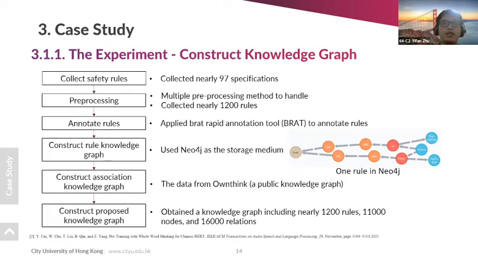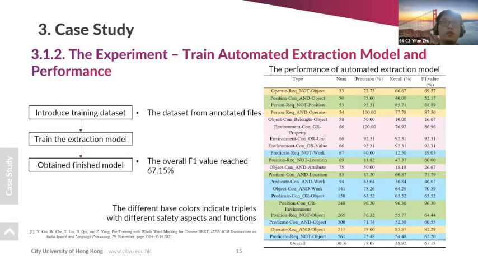Then we use the data from OnSync to construct the association knowledge graph, and finally we combine these 2 knowledge graphs to construct the finished knowledge graph. For the second part, we train an automatic extraction model. We first use the annotated file as the training data set, and then train this extraction model. Finally, we obtain the finished model with an overall F1 value reaching about 67%.